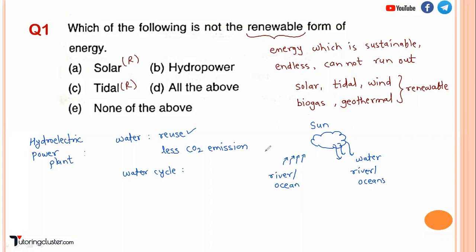So this is a continuous process. Water is reusable. That's why hydropower is also considered a renewable form of energy source, right?